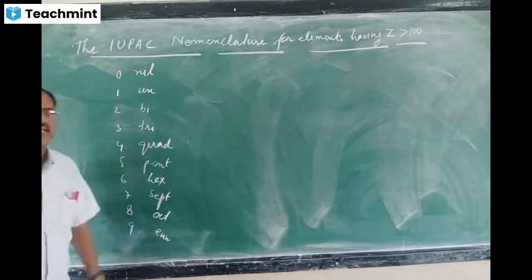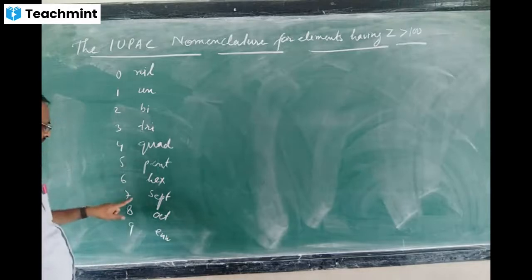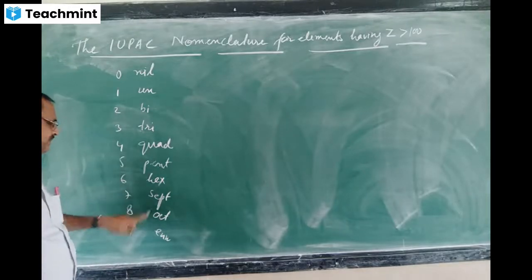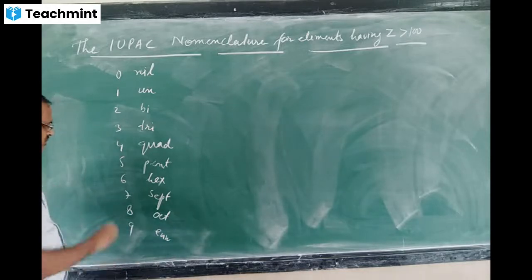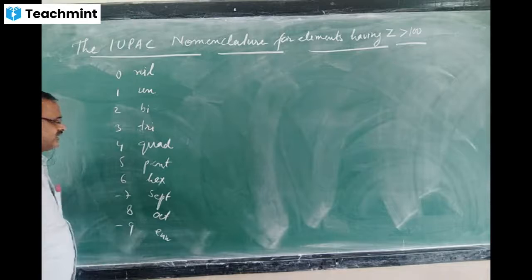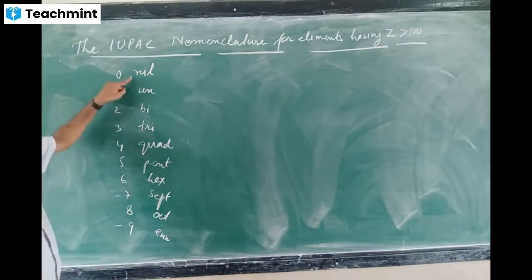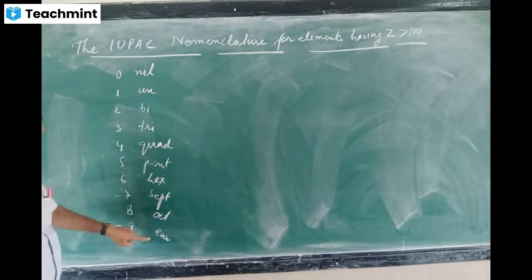In class 10th we studied organic compounds, but for the organic compounds, for 7, hept is used, whereas here sept is used. For 9, non is used there, here we are using enn. So only two places have changes. So these number names are given: nil, un, bi, tri, quad, pent, hex, sept, oct, enn.